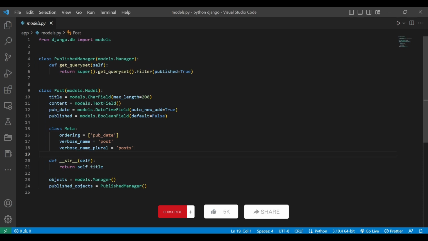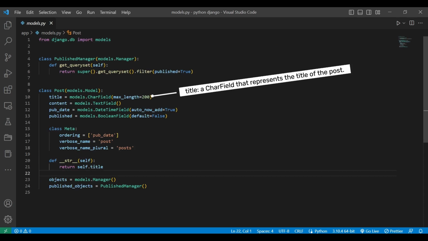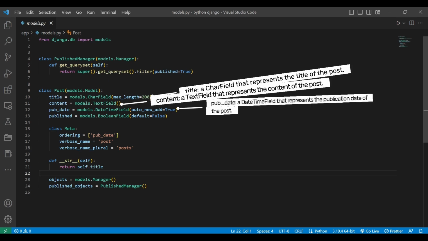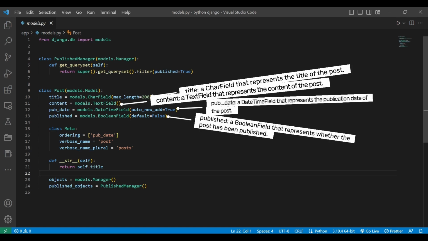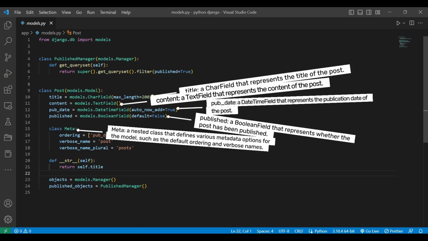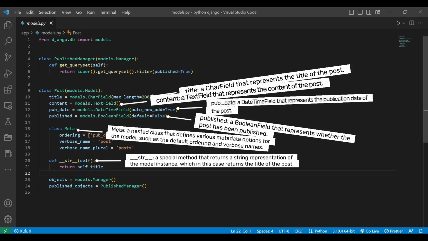For example, in the Post model we can see various attributes and methods defined, such as title, a CharField that represents the title of the post; content, a TextField that represents the content of the post; pub_date, a DateTimeField that represents the publication date of the post; published, a BooleanField that represents whether the post has been published; Meta, a nested class that defines various metadata options for the model, such as the default ordering and verbose names; and __str__, a special method that returns a string representation of the model instance, which in this case returns the title of the post.